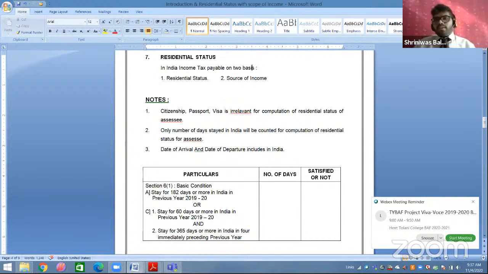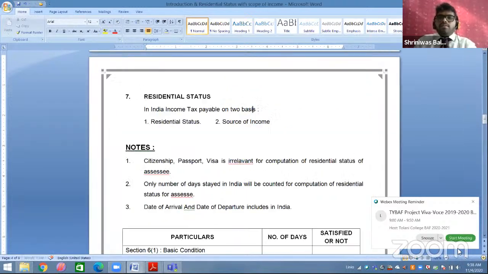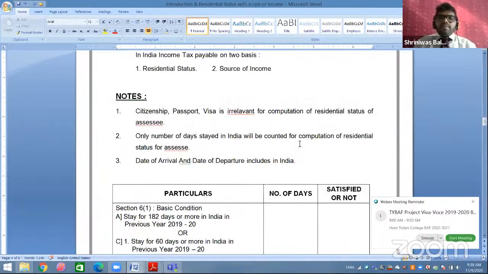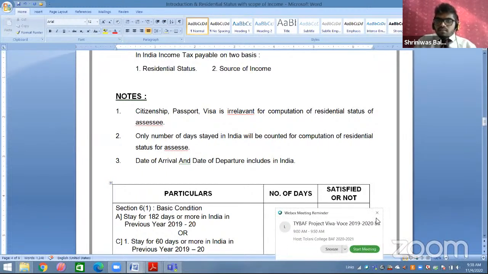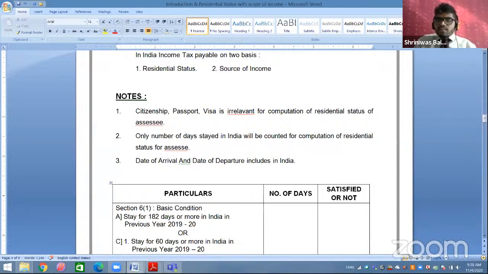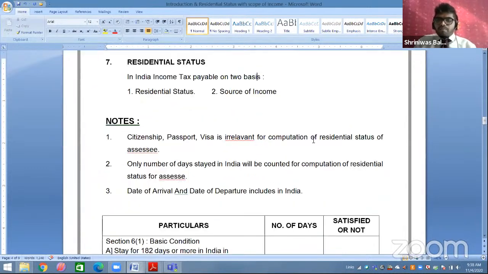Reason: you are a resident of India, so you have to pay tax in India. If you are a resident of India, then whatever income you are earning will be taxable in India. Just one minute, students, I am adjusting the screen for all of you. Is it fine now, students?